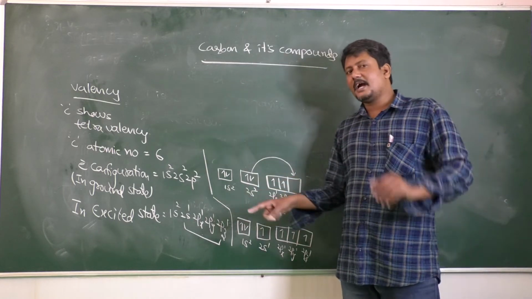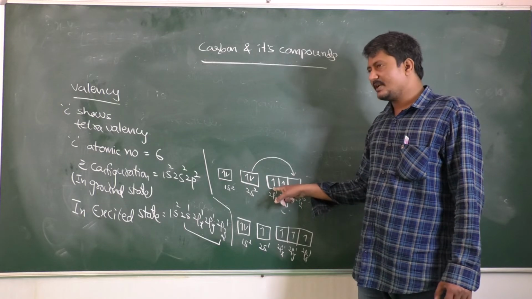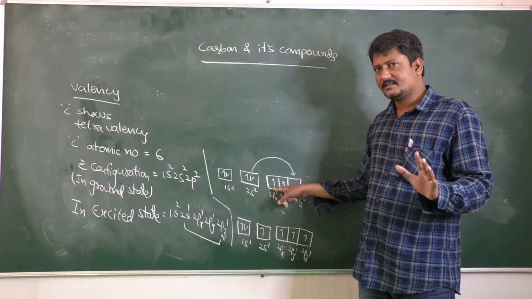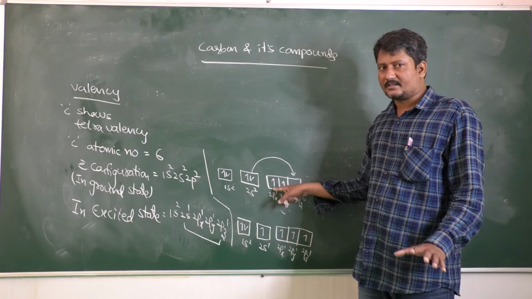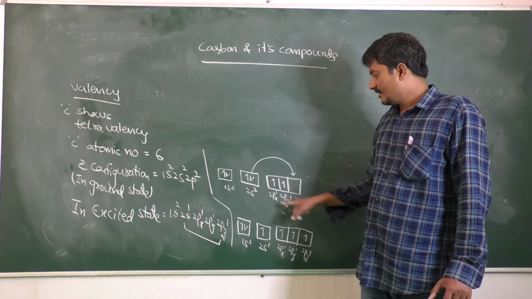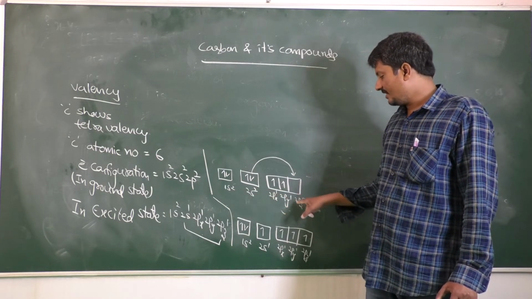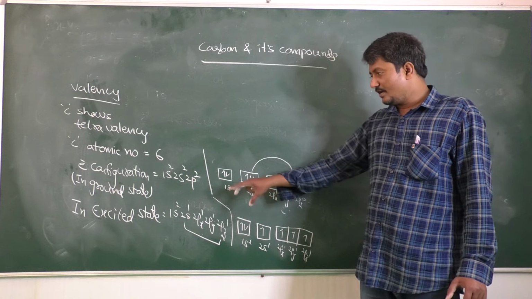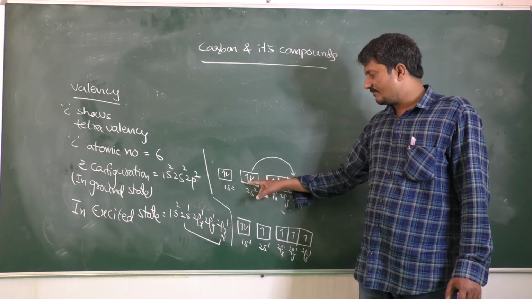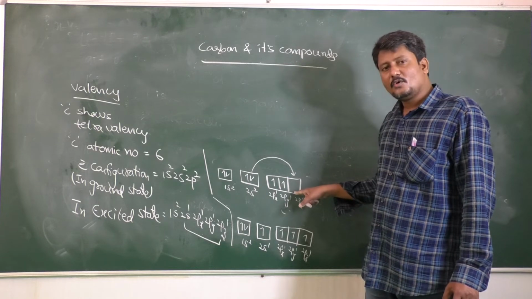There are 3 p orbitals present: px, py, pz. Each orbital can contain a maximum of 2 electrons. So in the ground state, 1s2, 2s2, 2px1, 2py1, 2pz0. In the excited state, one of the electrons is promoted from the 2s orbital into 2pz.